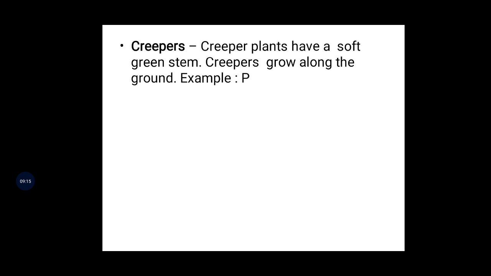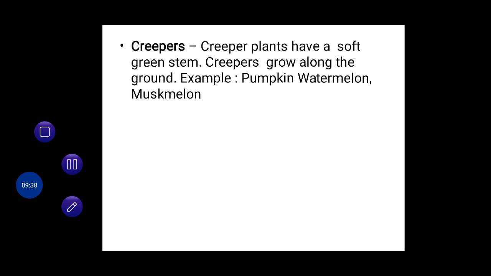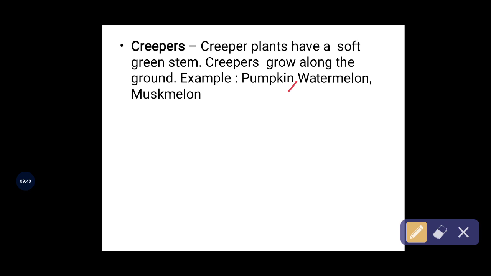See here, for example, it also does not have stems that are very strong. So it just moves along the land only. It does not grow in many different areas. Examples they also gave: pumpkin, watermelon. So pumpkin is one of the plants, and watermelon and muskmelon. These are all more examples.